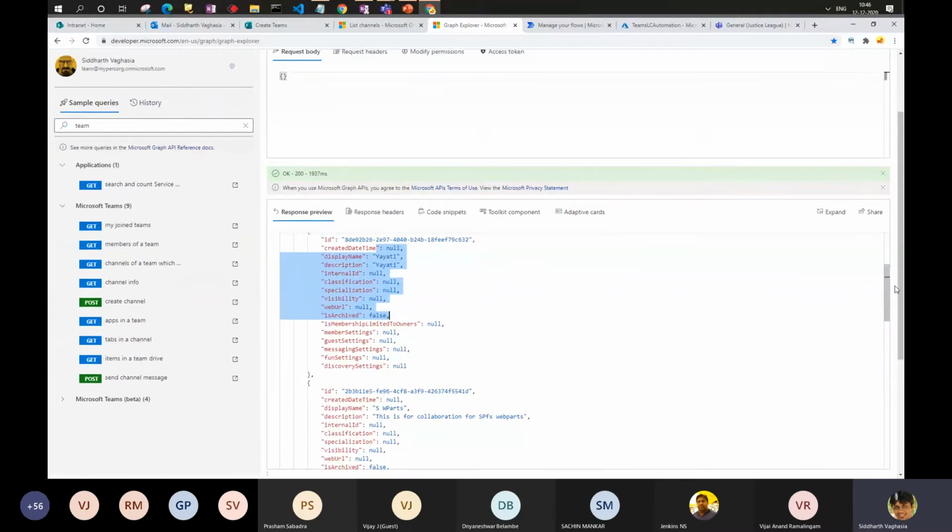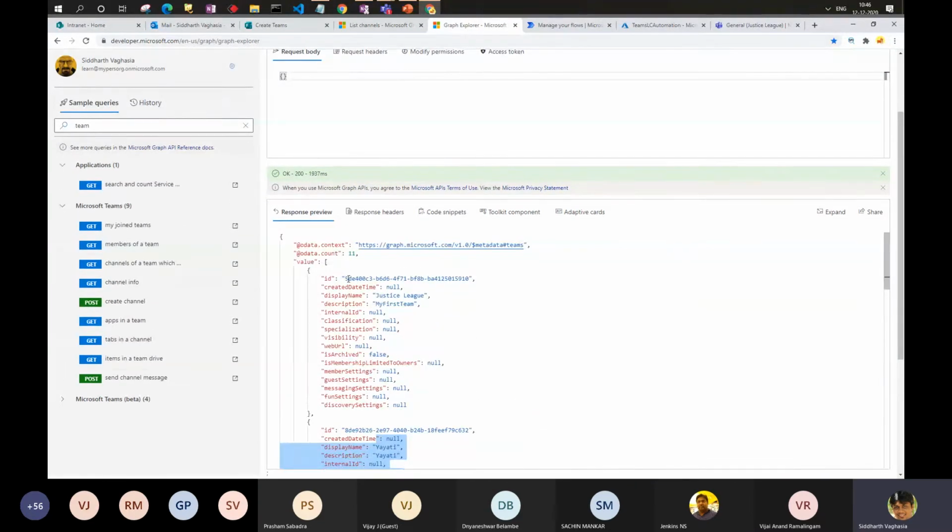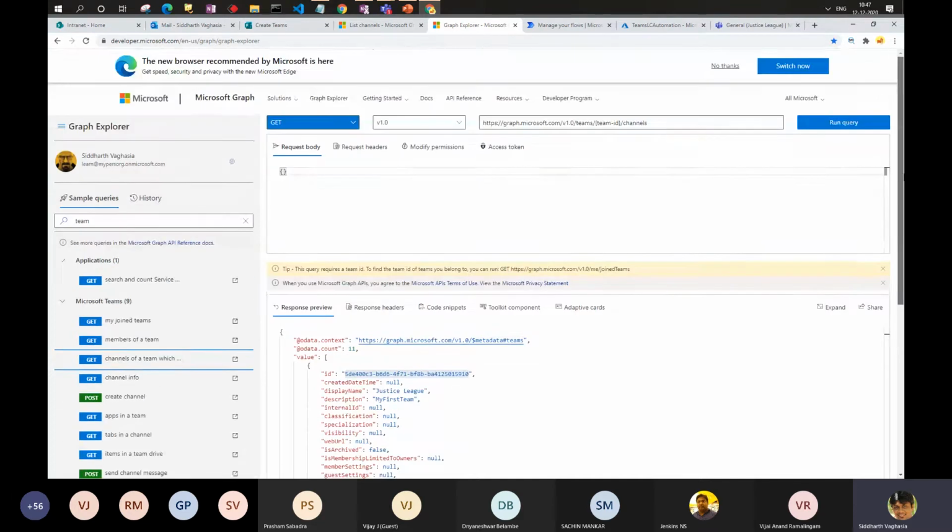Now, for example, we wanted to get the channels within a particular team, right? Here there is a sample query available which says get channels of a team which I am a member of. If you click on it, it won't directly execute. It will tell you that it needs a team ID. That's where I was talking about how every resource endpoint within a team requires some information to be passed, which we might have to call before.